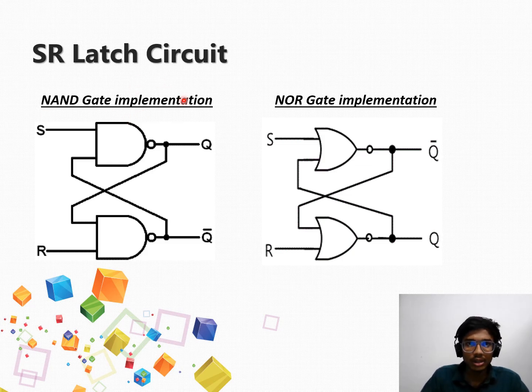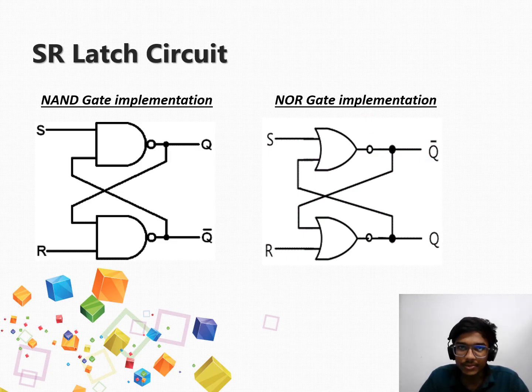In this circuit, the circuit is in cross-coupled form. An SR latch can be implemented using two NAND gates or NOR gates. When we use NAND gates to implement the SR latch, the latch is called an S bar R bar latch. When we use NOR gates to implement the SR latch, the latch is called an SR latch. The circuit is said to have memory because its output depends not only on the present inputs but also on the past sequence of inputs.